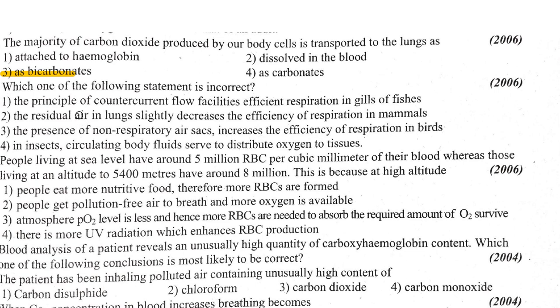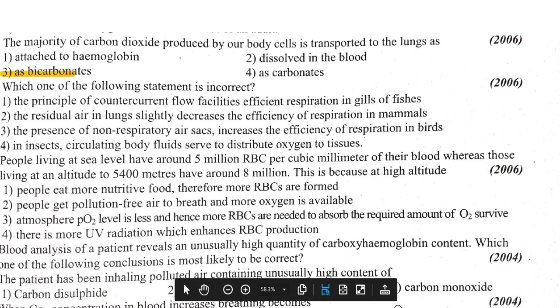Without this residual air, our lungs would collapse. In insects, circulating body fluids serve to distribute oxygen to tissues. Insect blood, called hemolymph, has no oxygen-carrying pigment, so it does not help in respiration. Insects have spiracles and tracheae that carry O2 to different tissues.